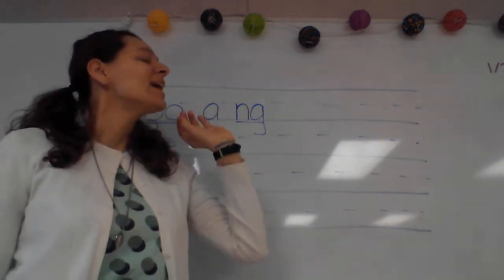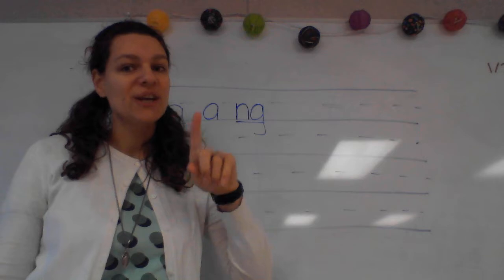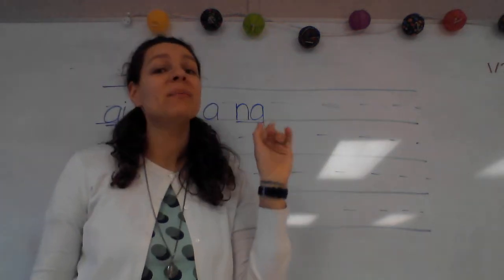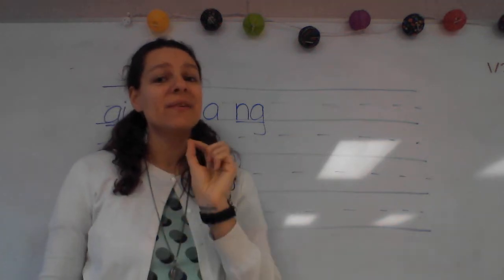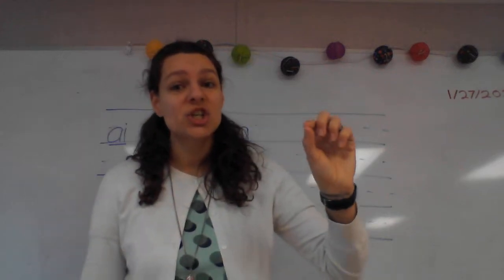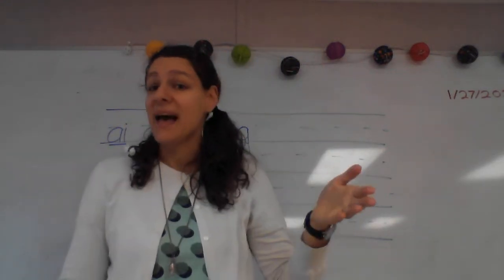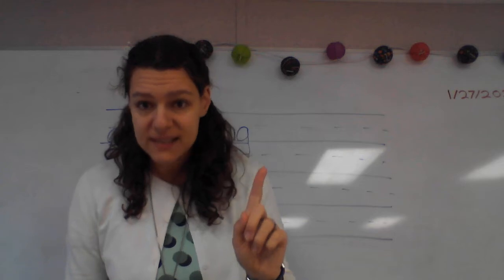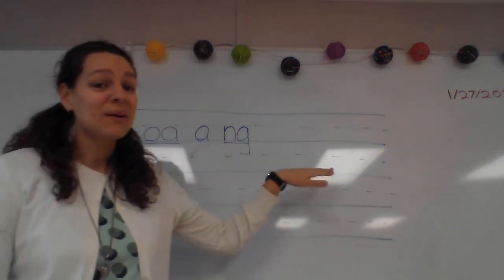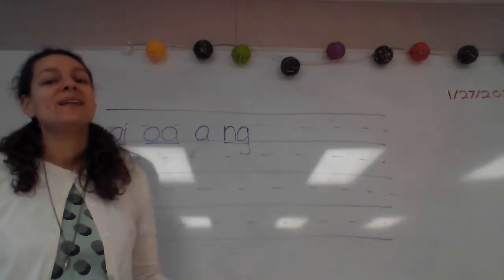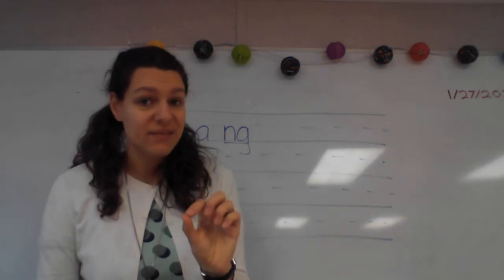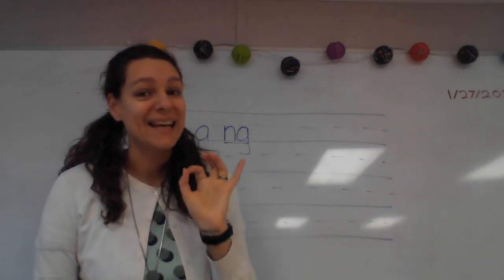All right. Our next phonogram is sh, used at the beginning of a word or the end of a syllable, but never the beginning of a syllable after the first one, except for the ending ship. All right, class, what are you going to write? Say it with me. Sh, used at the beginning of a word or the end of a syllable, but never the beginning of a syllable after the first one, except for the ending ship. Say it while you write it. I'll say it with you.